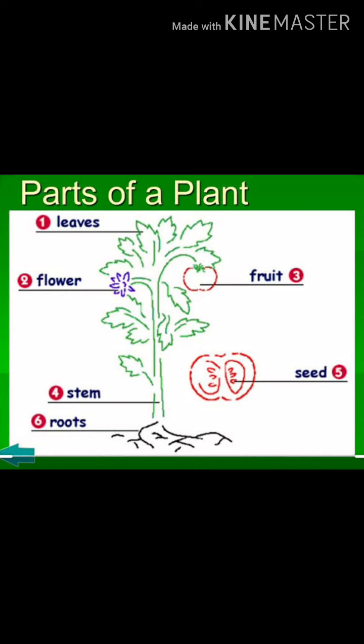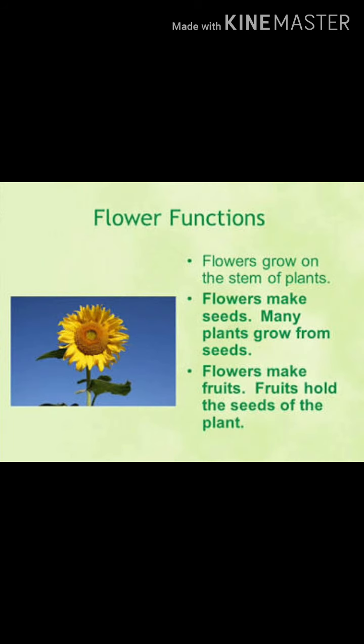Let's take more information about the parts of plants. Okay. First, flower. This is the most attractive part of a plant. It is connected to the stem by a stalk which may be long or short. A flower has a typical color and shape. The flower is an important means of reproduction.